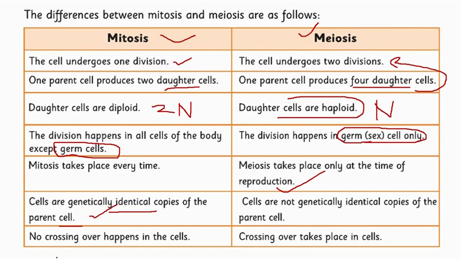And it is our last difference that in mitosis no crossing over takes place, whereas in meiosis crossing over takes place.